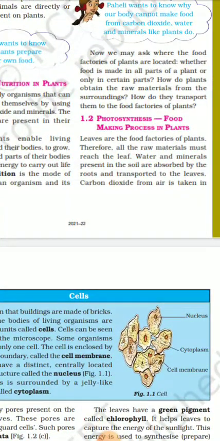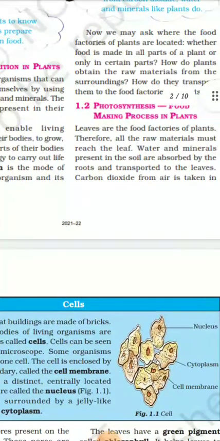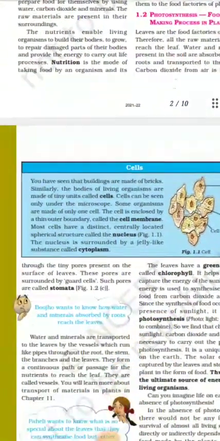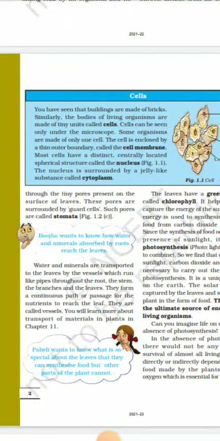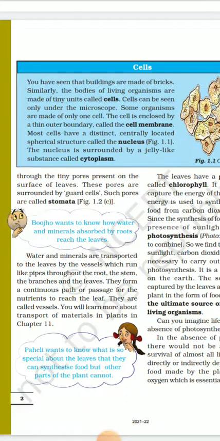Leaves are the food factories of plants. This sentence is very important. Leaves are the food factories of plants. Therefore, all the raw materials must reach the leaf. Water and minerals present in the soil are absorbed by the roots and are transported to the leaves. Carbon dioxide from air is taken through the tiny pores present on the surface of leaves. These pores are surrounded by guard cells. Such pores are called stomata.